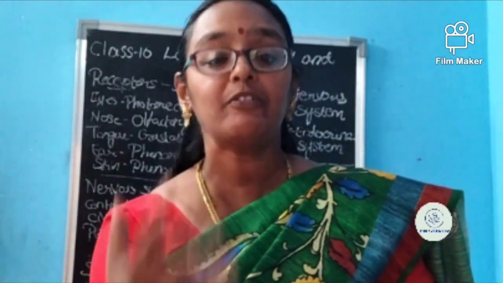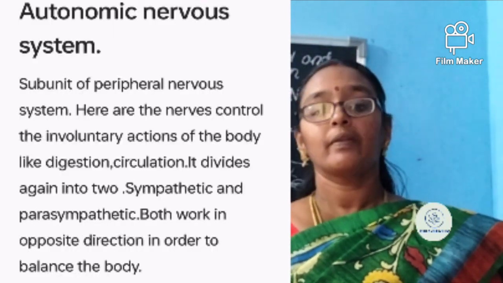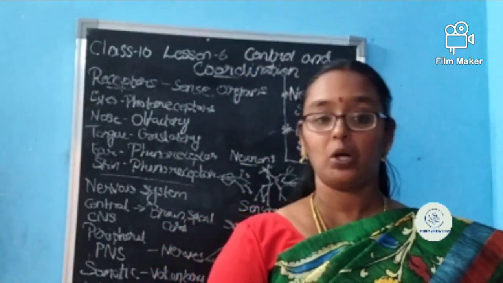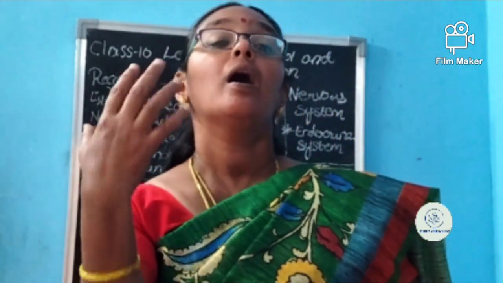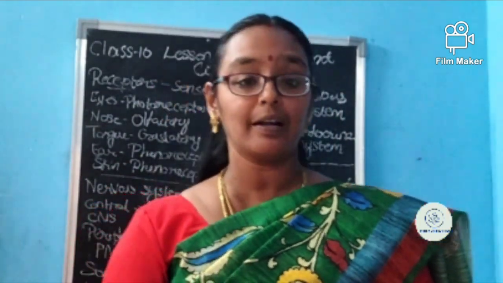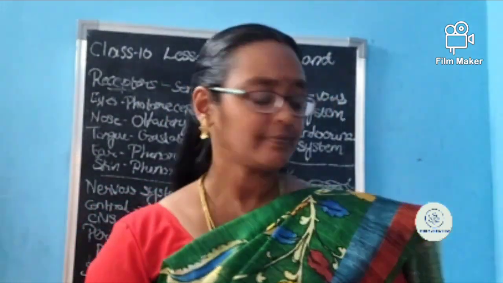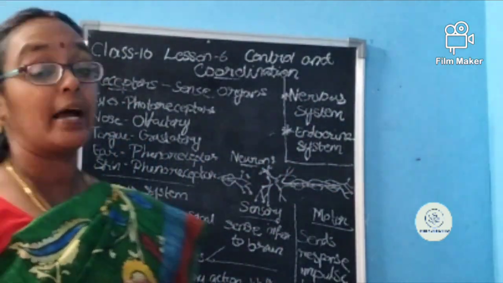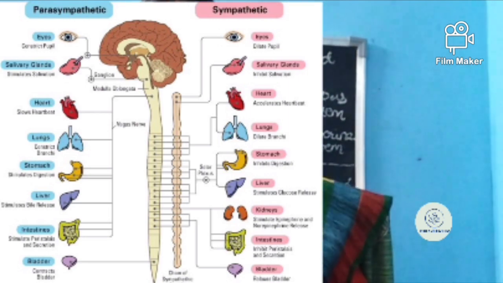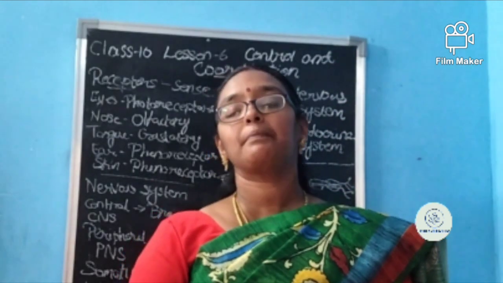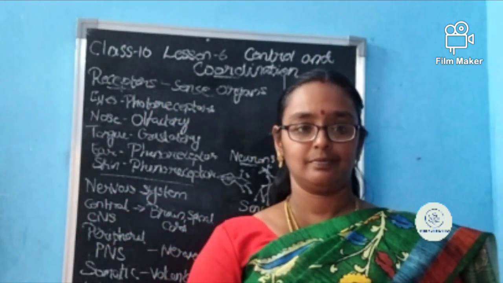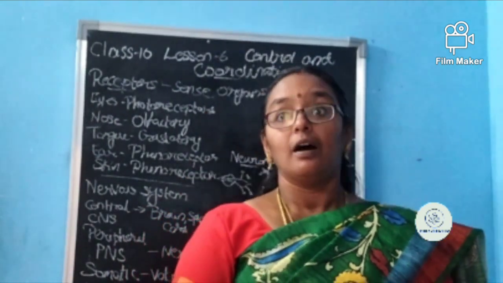Okay. Second is the autonomic nerve. Autonomic nerves do the involuntary activities, to say what? Heartbeat, or digestion, or breathing and all, isn't it? Autonomic nerves are helping for these things. Okay, this autonomic nerve is again divided into two: sympathetic and parasympathetic nerve. For example, when you are on a stage and you have to do some performance, you'll be nervous, isn't it?